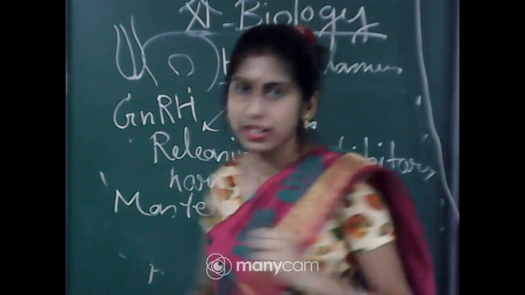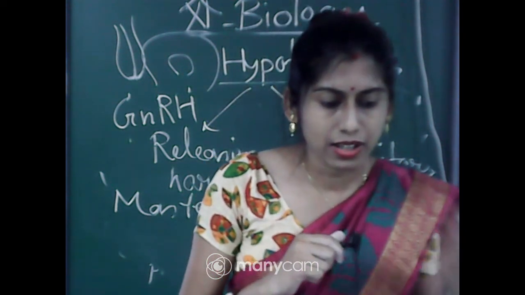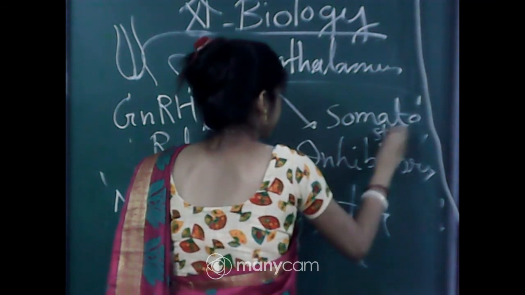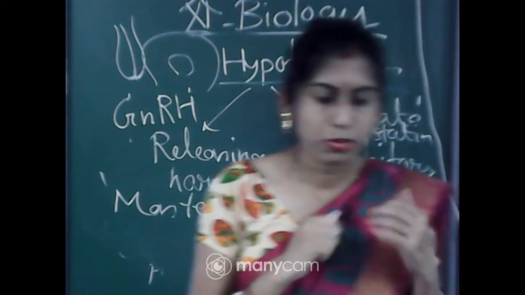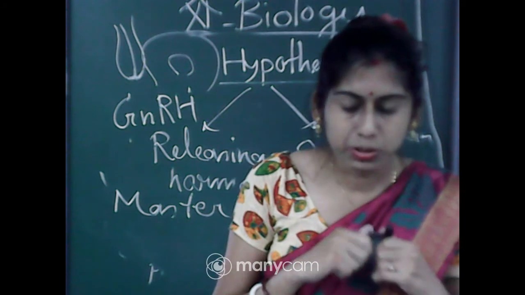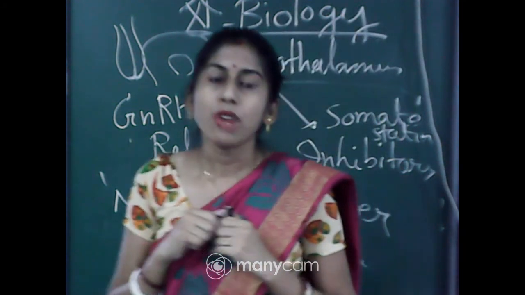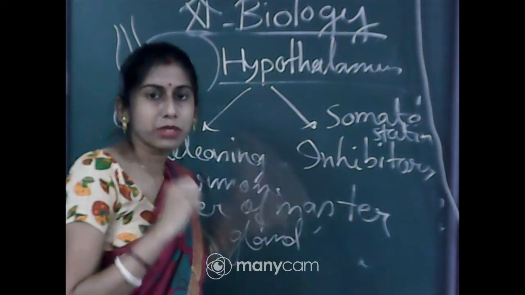Another one is an inhibitory hormone, and the example of this is somatostatin. Somatostatin from the hypothalamus inhibits the release of the growth hormone from the pituitary.